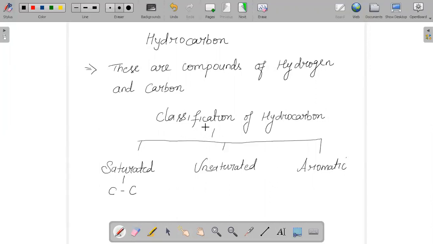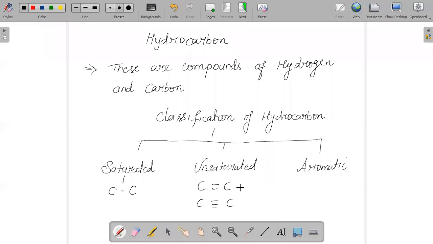Unsaturated hydrocarbon is carbon with a double bond to carbon, or carbon with a triple bond to carbon. So we have two different types of unsaturated hydrocarbon: carbon with a double bond and carbon with a triple bond.